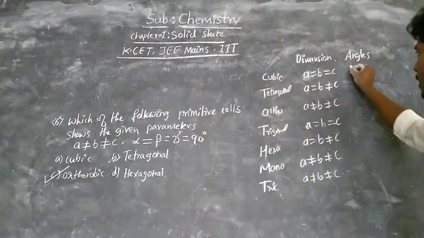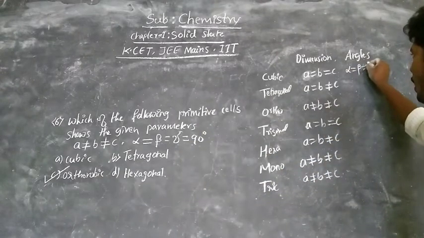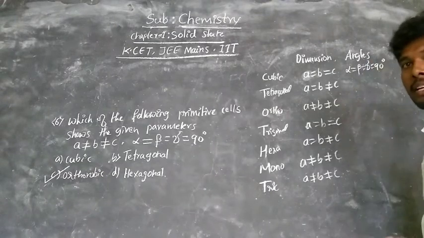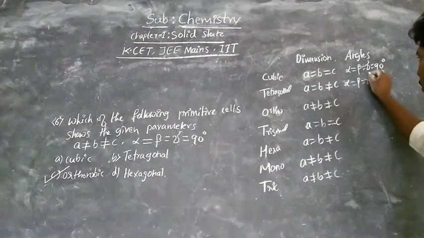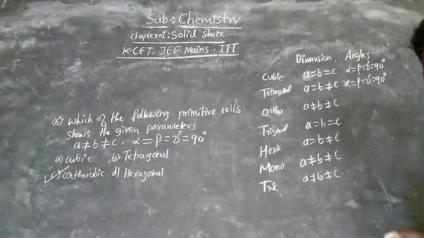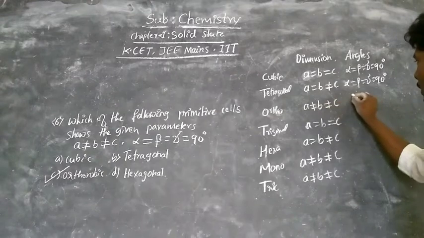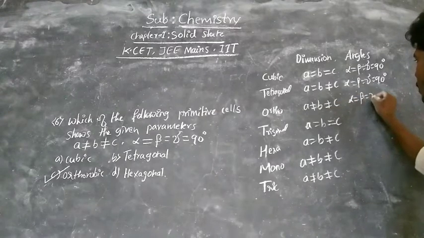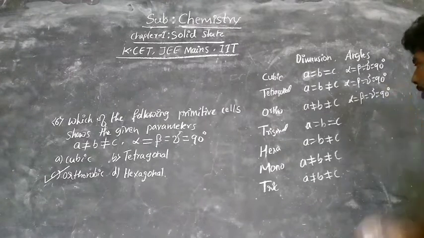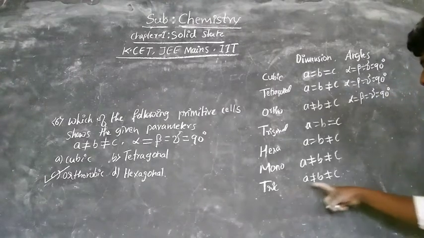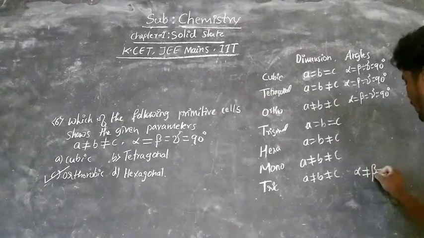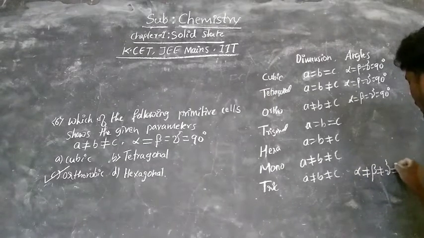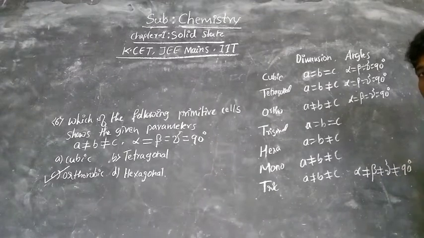Now write first that one. That is, alpha is equal to beta is equal to gamma, which is equal to 90 degree. Again write the same: alpha is equal to beta is equal to gamma, which is equal to 90 degree. Similarly, for orthorhombic also, alpha is equal to beta is equal to gamma, which is equal to 90 degree. Okay, then the last one, triclinic. For triclinic, alpha is not equal to beta is not equal to gamma, which is not equal to 90 degree. So all these are not equal to 90 degree.